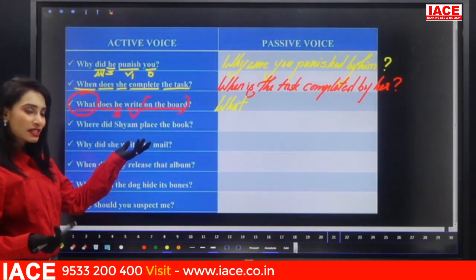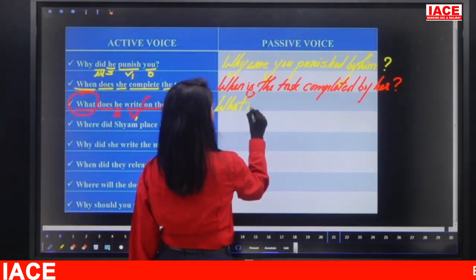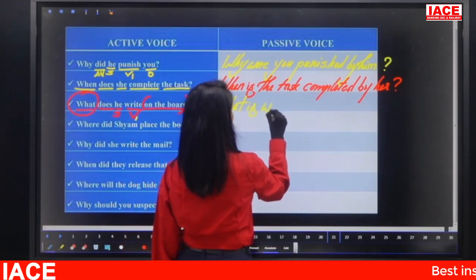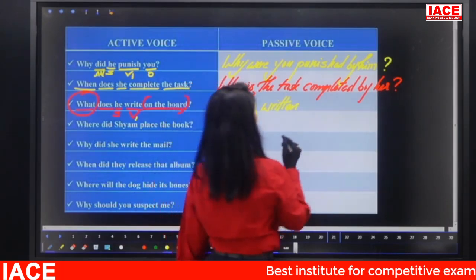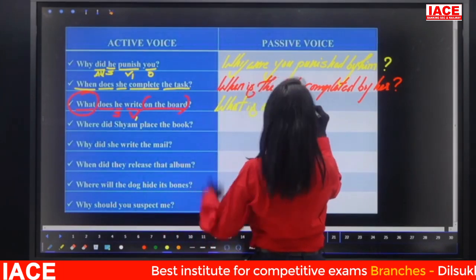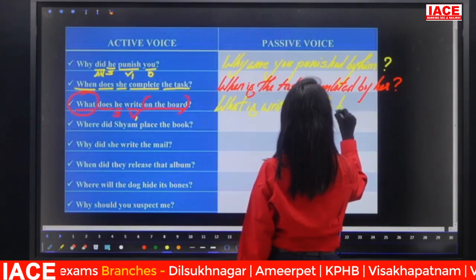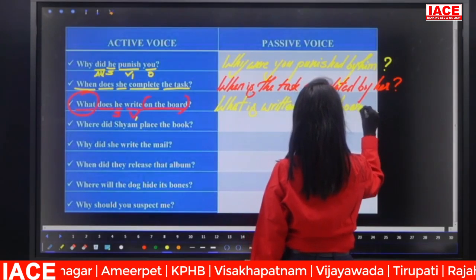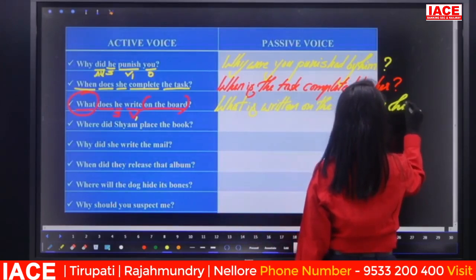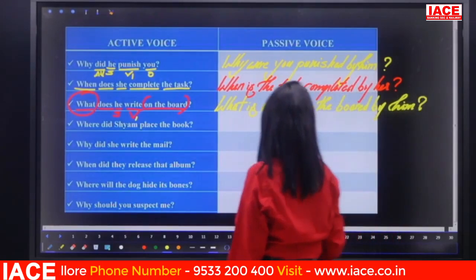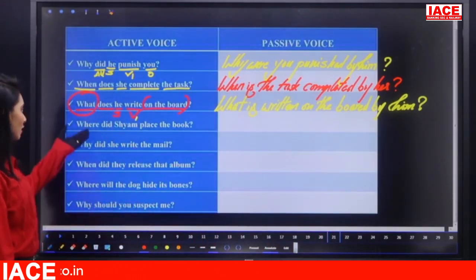Let us consider object as a single entity. Does plus V1. So the be forms are is, am, are. So what is the verb immediately? Main verb. As there is no object, there will be no subject. So what is written? Take the additional information here. It looks and sounds better. What is written on the board by, what is the subject there? He becomes him. What is written on the board by him? The passive voice.